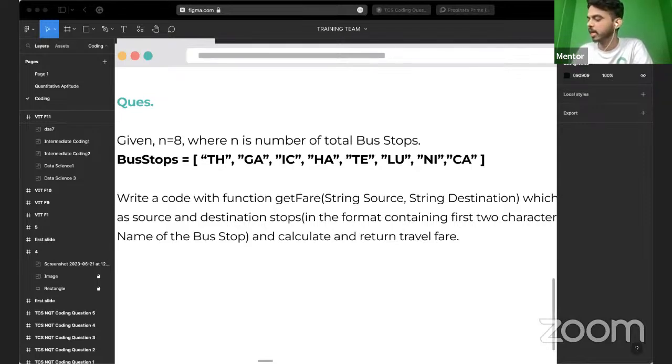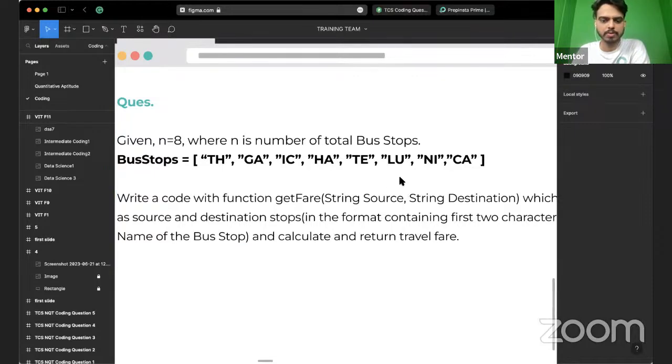So initially it will go around like this, and since it is in a circular format, it will cover these values and reach this, right? This is what I'm trying to explain. Once you do that, we have to calculate a different fare in this kind of scenario.